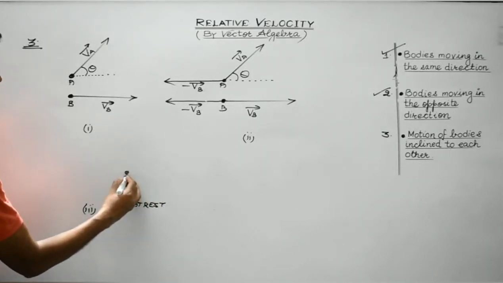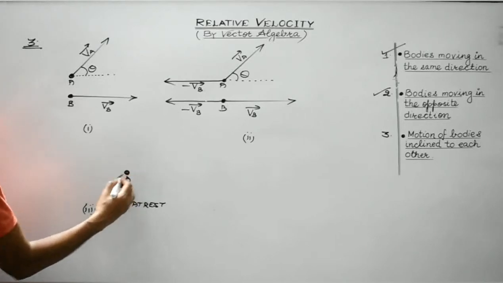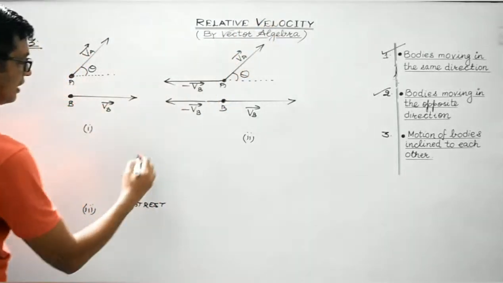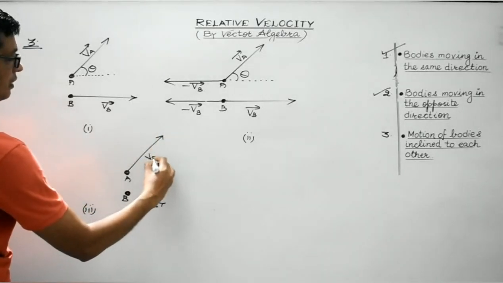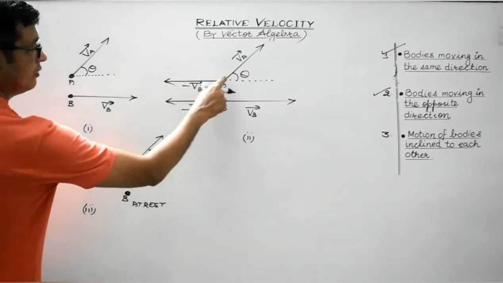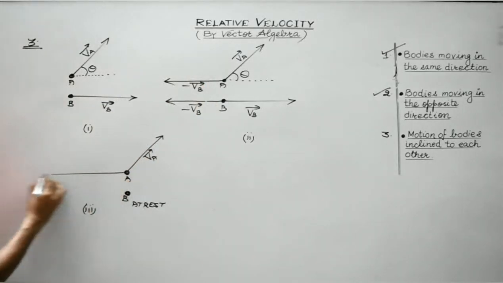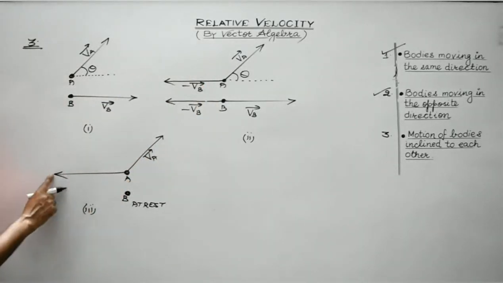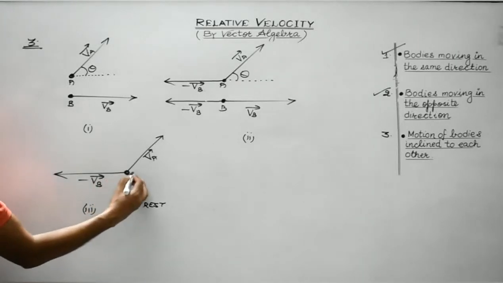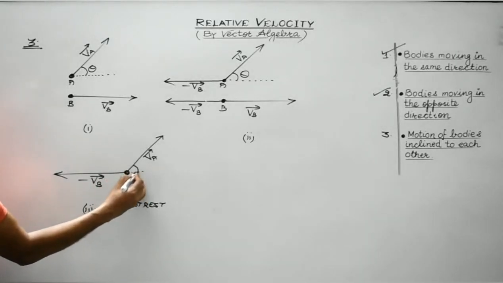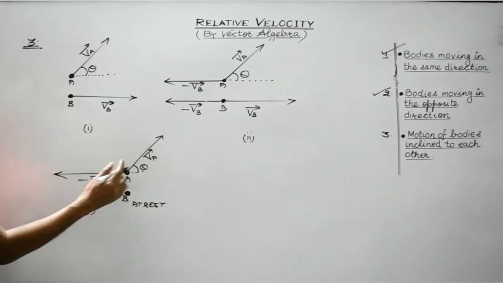Now, body A will have two velocities. One along this direction, this is VA, and the other which is being superimposed on it, which is minus VB. And students, this is angle theta. So what is the angle between these two vectors?